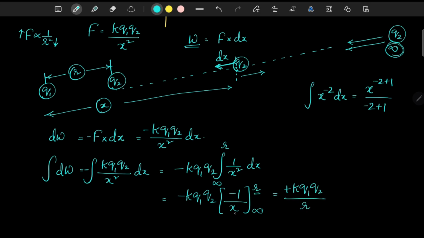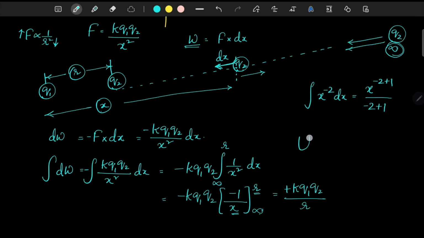First you substitute the upper limit, then you substitute the lower limit. When you substitute the lower limit, you will get k q1 q2 divided by infinity. 1 by infinity is anyway 0. So your final answer will be k q1 q2 divided by r. That is said to be the potential energy there.